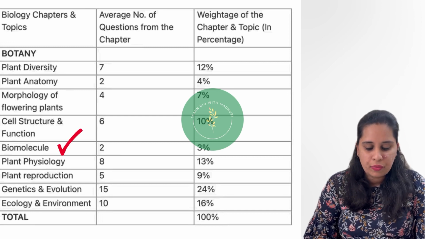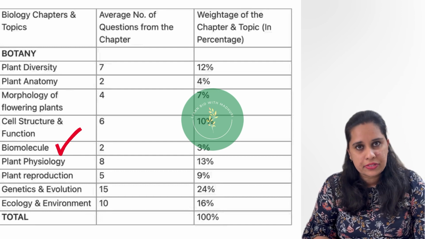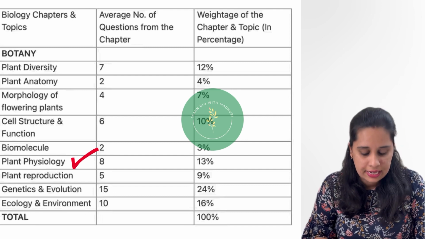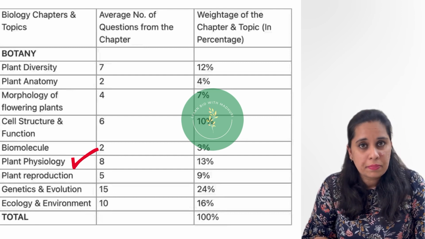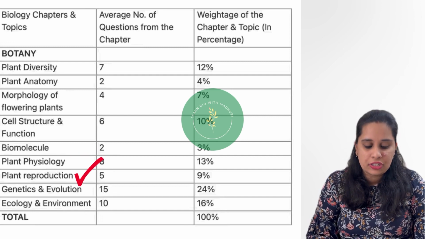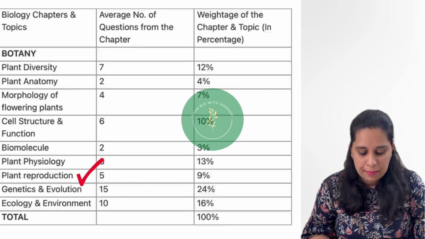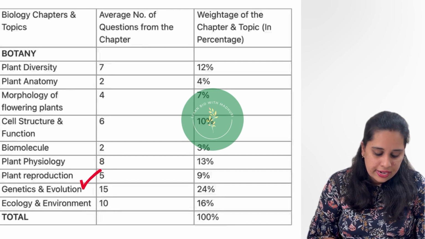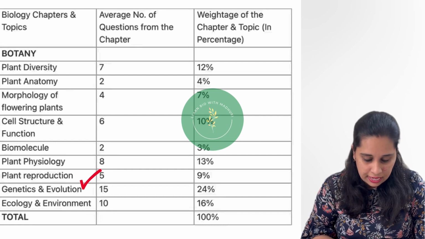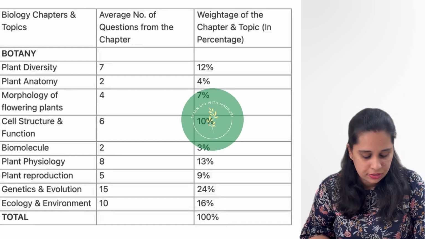Biomolecules, average number of questions from this chapter is 2 and the weightage of the chapter will be 3%. Plant physiology, the average number of questions asked is 8 and the weightage of the chapter will be 13%. Plant reproduction, average number of questions asked from this chapter will be 5 and the weightage of this chapter will be 9%. Genetics and evolution, average number of questions asked here will be 15 and weightage of the chapter and the topic in percentage will be 24%.